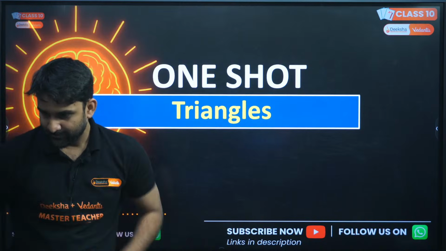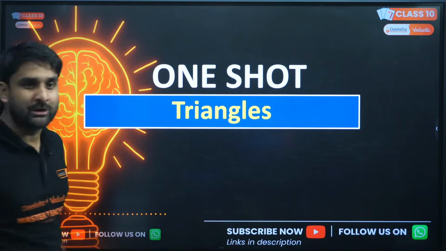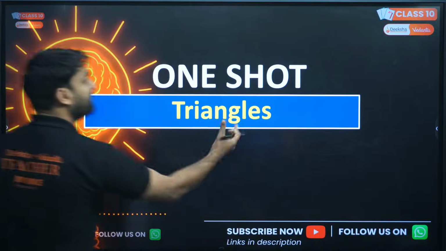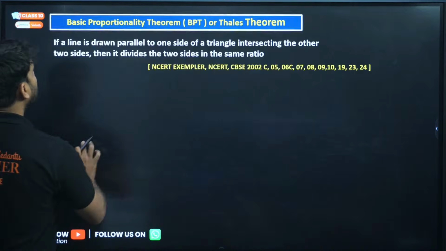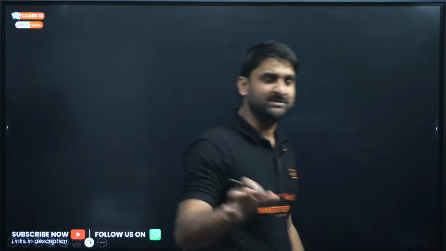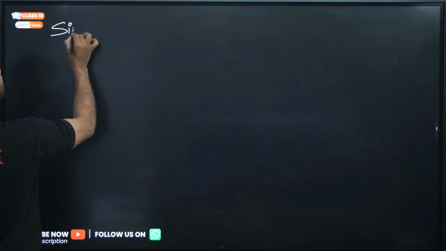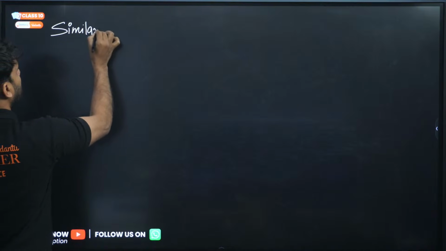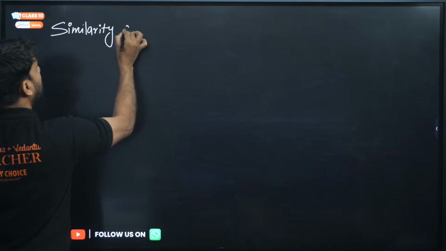Very good. So let's move ahead. Let's begin with triangles. My dear, if we are going to talk about triangles, what will we study here? In class 10, the similarity of triangles is very important. We will start from similarity of triangles.